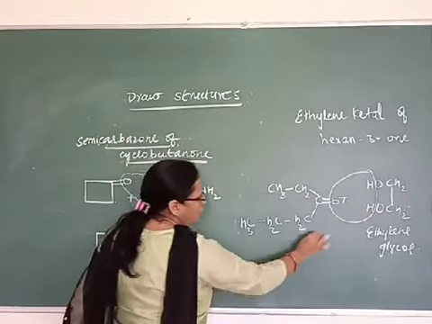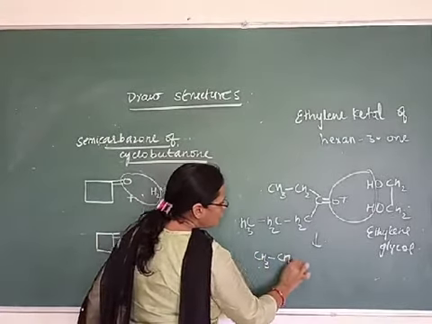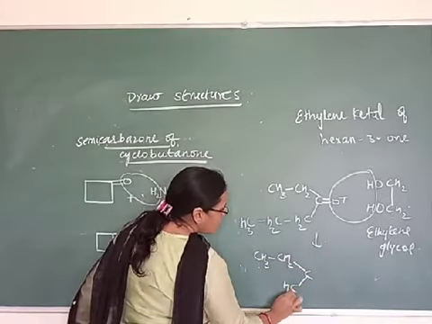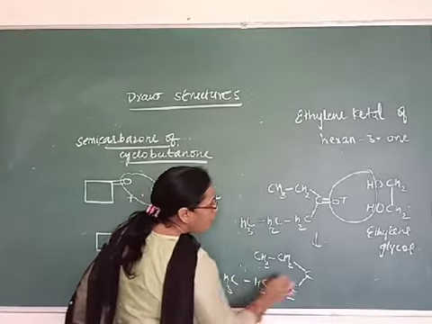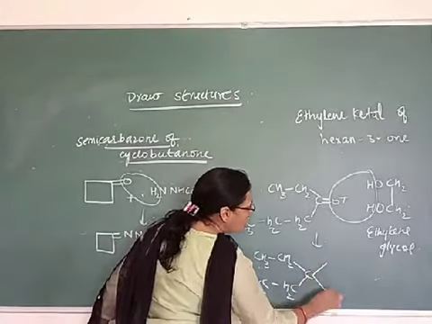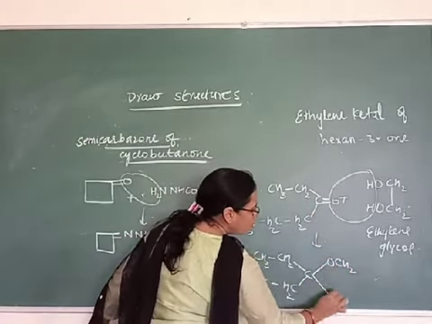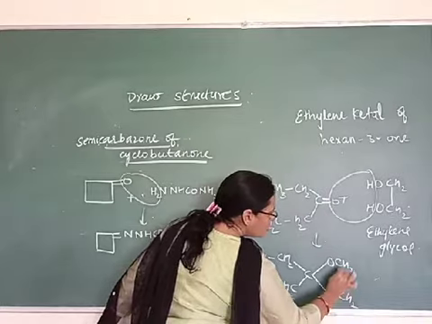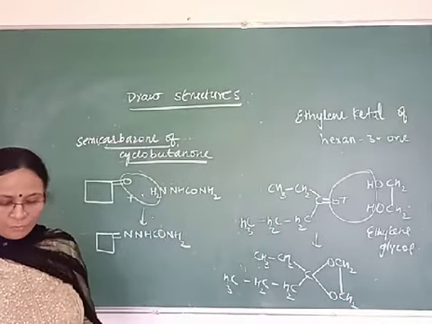Now attach the remaining one as it is, CH3, CH2, C, CH2, CH2, CH3, and here this double bond will open, OCH2, OCH2. So this is ethylene ketal of hexane-3-one.